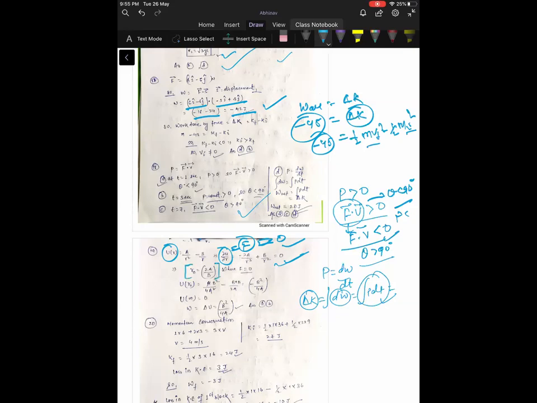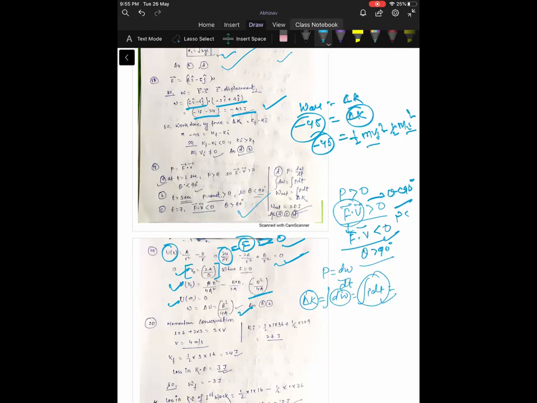So at r is equal to r naught, the equilibrium position, you will get potential energy equal to minus b square by 4a. And at infinity, potential energy will be 0, because if you put r equal to infinity, you get potential energy equal to 0. So work done will be equal to the change in potential energy. So you will get b square by 4a. So the answer will be a and b only.